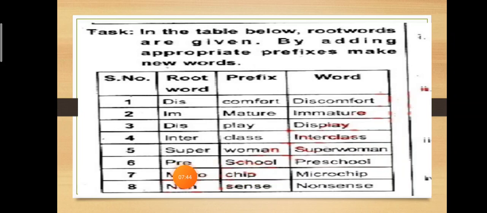School, we would add pre and it would become preschool. Chip, we would add micro and it would become microchip. The last word is sense and we will add non before the word sense and the new word is nonsense. So this is how you have to make new words by adding a prefix to the root word.